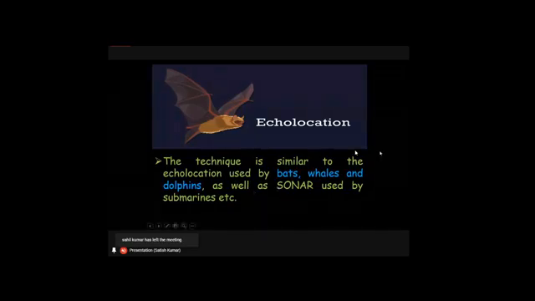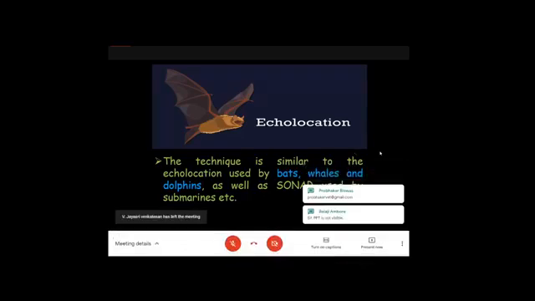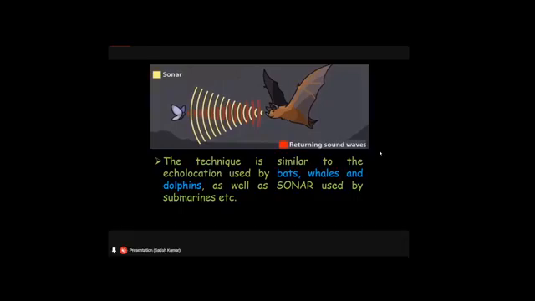So echocardiography is a branch of ultrasonography that helps us to study the internal components of the heart. This is what echolocation is like. This is how bats and dolphins catch prey using the echolocation technique. They send ultrasonographic waves that hit the prey or the target object, and they bounce back. Based on this, they assess how far away it is, its size, everything about the prey, and they survive. This principle was taken in toto in developing ultrasonography.